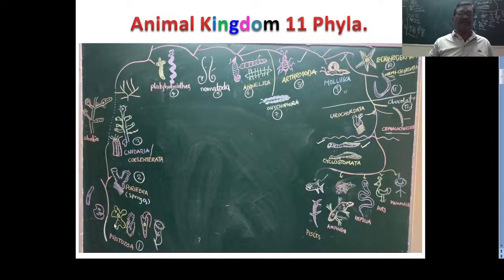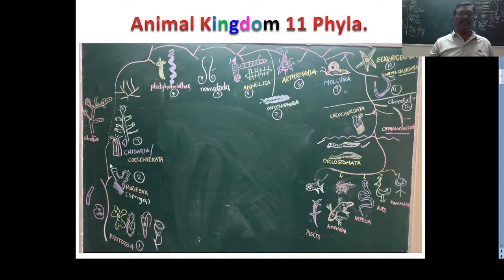Next, evolution is going on. Poriferans. In these poriferans, these all are sedentary animals. Pores are present on their body. Most of them belong to the marine, but only Euspongia-like animals can live in fresh water. These sedentary animals do not move. They can capture the food material with the water current which enters into the body. These are sponges. You have to remember the pores are present on their body.